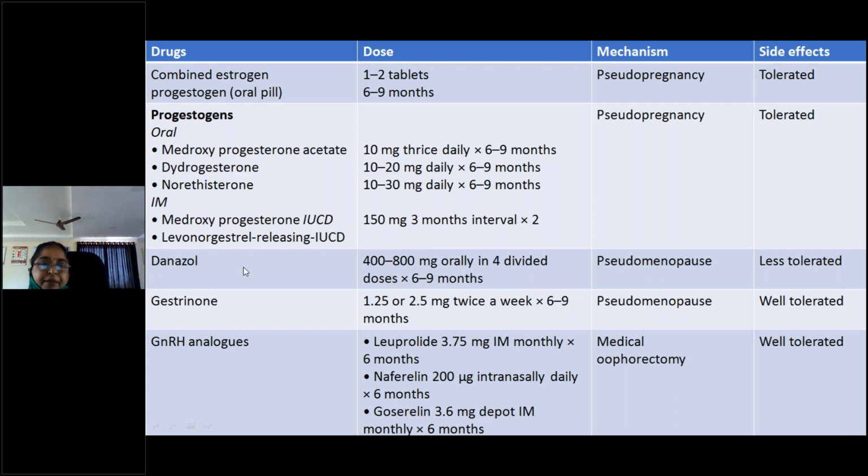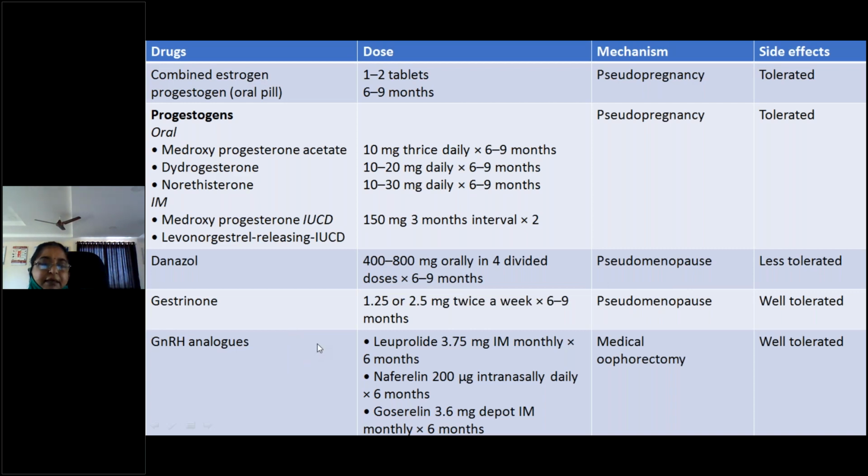Next comes danazol, 400 to 800 milligrams orally in divided doses for 6 to 9 months. It produces a state of pseudomenopause. This is important here: the earlier drugs produce pseudo pregnancy, but danazol will produce a state of pseudomenopause. Because side effects are more with danazol, it is a little less tolerated. And gestrinone is 1.25 or 2.5 milligrams orally twice a week for 6 to 9 months. Here also it produces a state of pseudomenopause. There will be atrophy of the endometrial tissue.